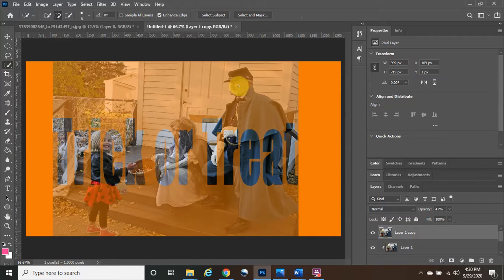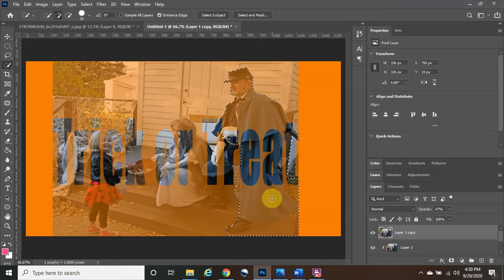So as you can see, my brush is super small, and you can see your right side bracket and left side bracket. The right side bracket on your keyboard will make the brush bigger. So because the man is quite big, I'm going to make it big. So we're going to start with just selecting him. And you just want to select as much of him as possible in here. And you want to stay away from the letters right here, okay? Or else they're going to be lumped together and it won't look as nice.